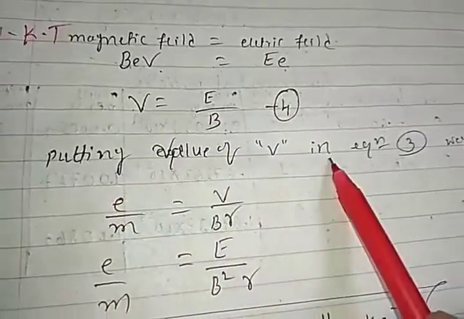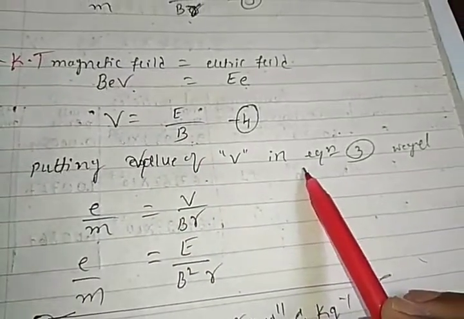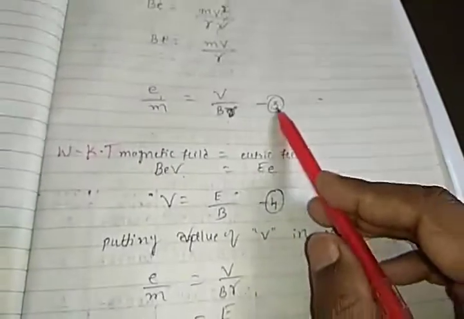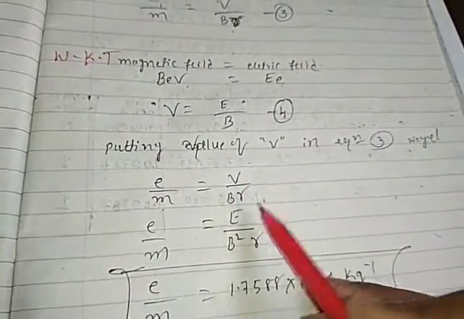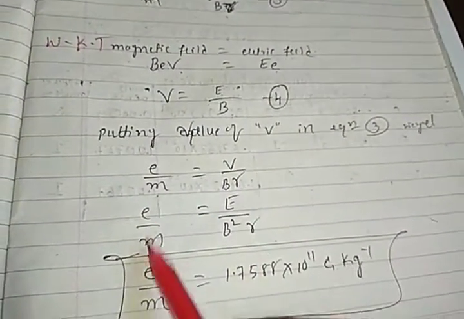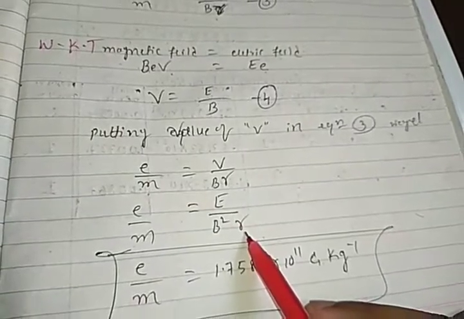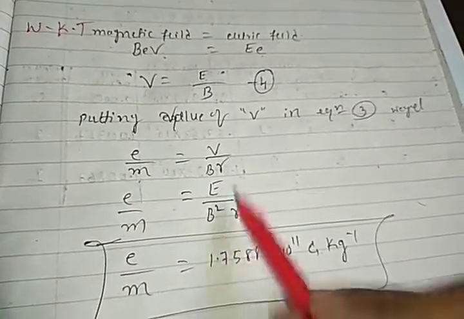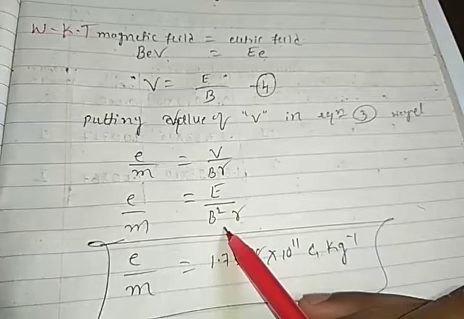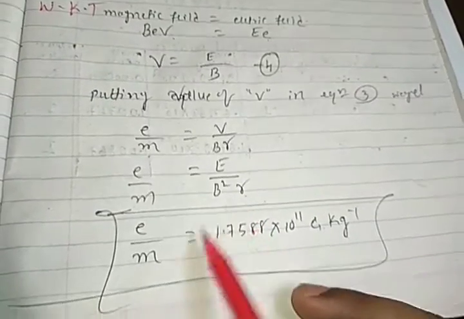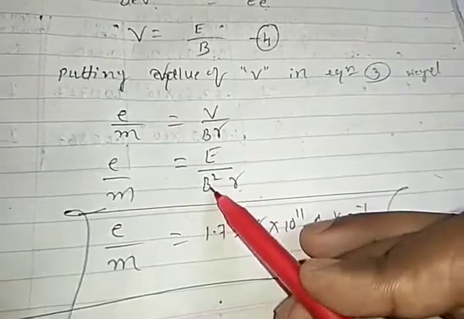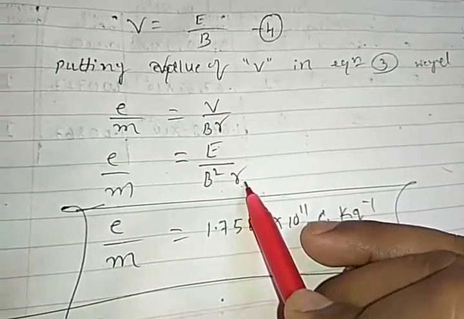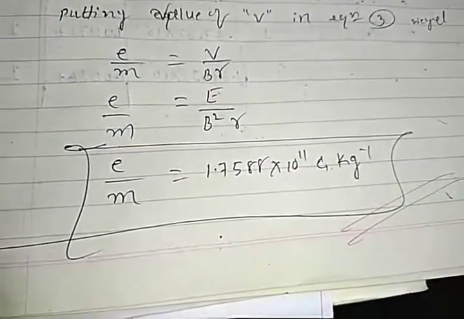So putting the v value, the velocity of electron, in equation 3, the v value can be substituted in equation 3. We got e by m is equal to v by Br. So e by m is equal to E by B square r. In this, we substitute v as E by B. Then he put the value of the electric field, the value of the magnetic field, and the value of the radius of the electrons. Then he got the charge to mass ratio is constant.